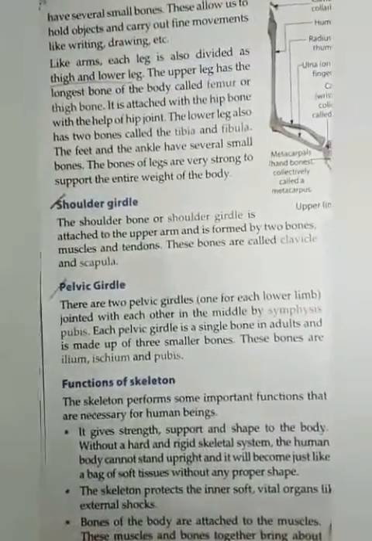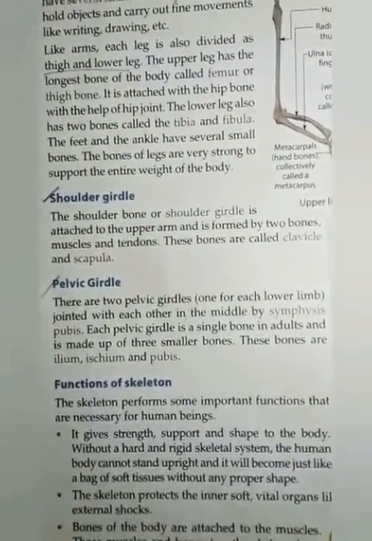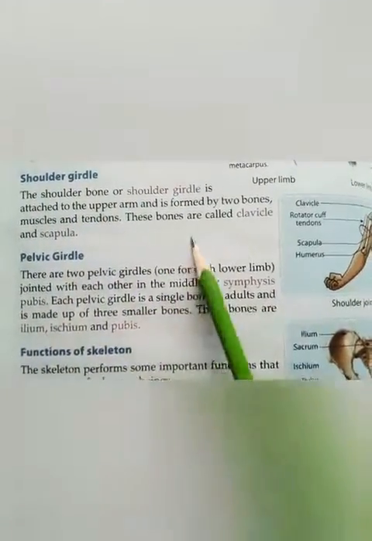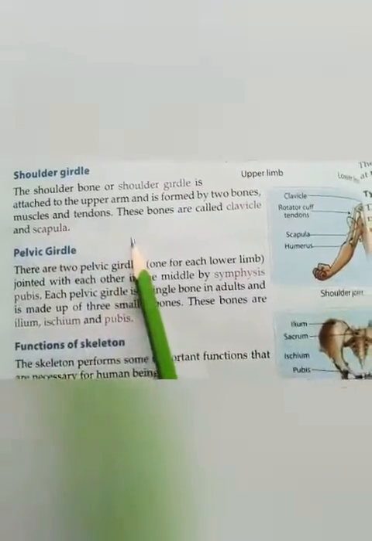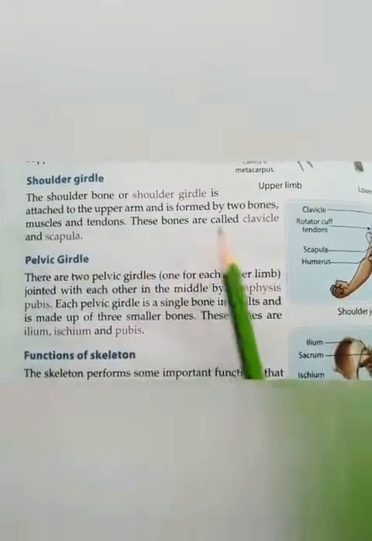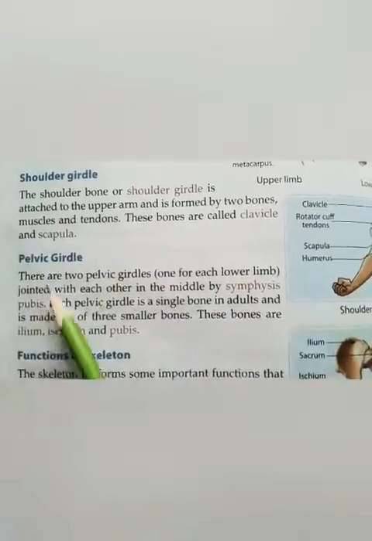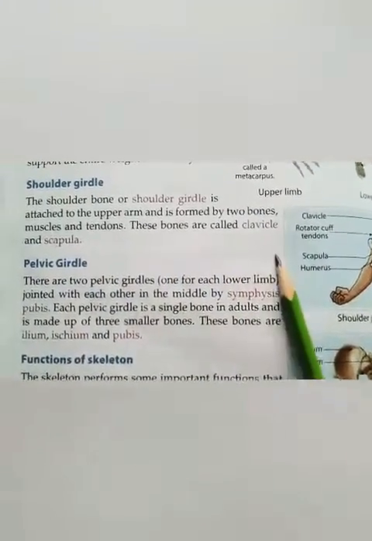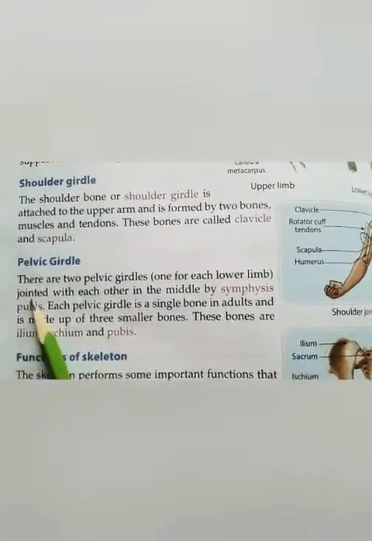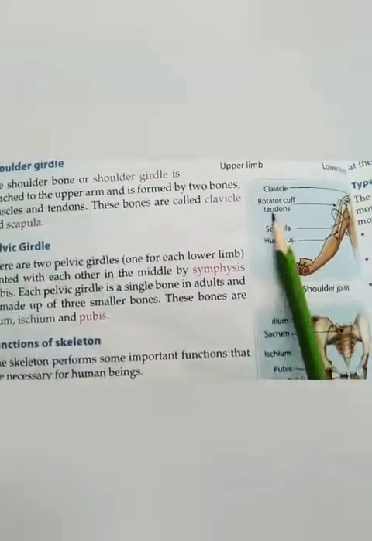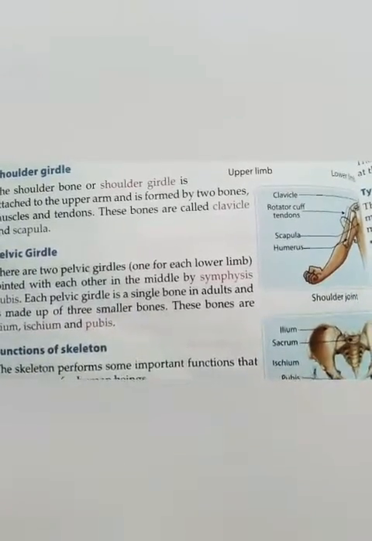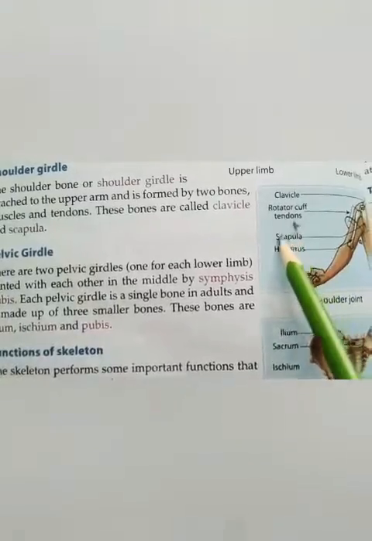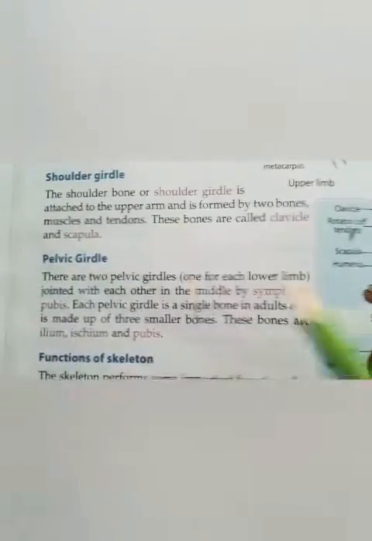Then comes the shoulder girdle. The shoulder bone or shoulder girdle is attached to the upper arm and is formed by two bones, muscles and tendons. These bones are called clavicle and scapula. Let's see. This is the clavicle, this is the tendon, and this is the scapula and humerus.